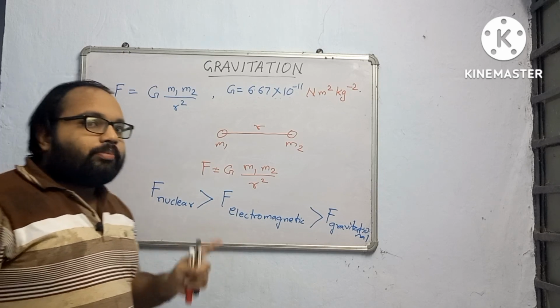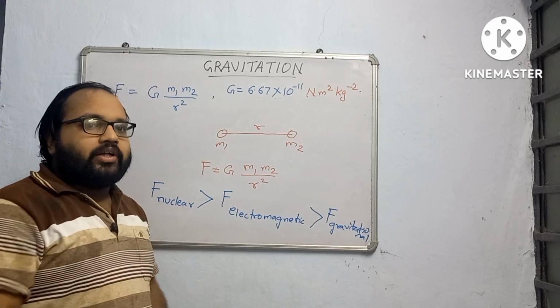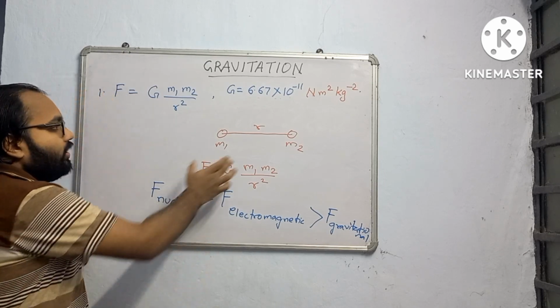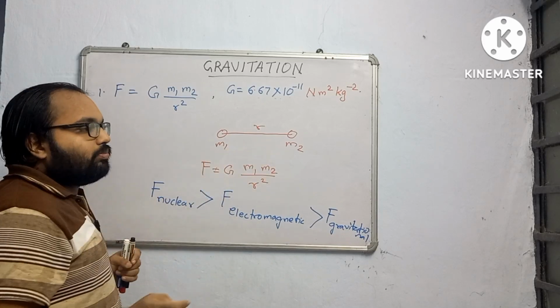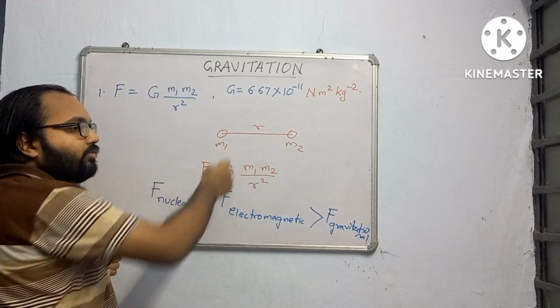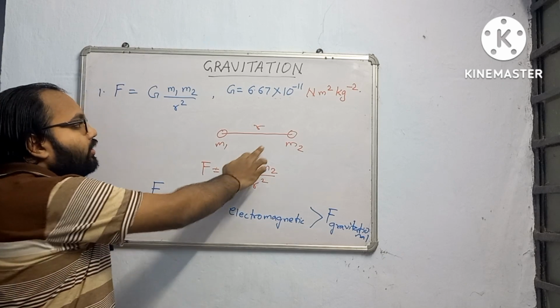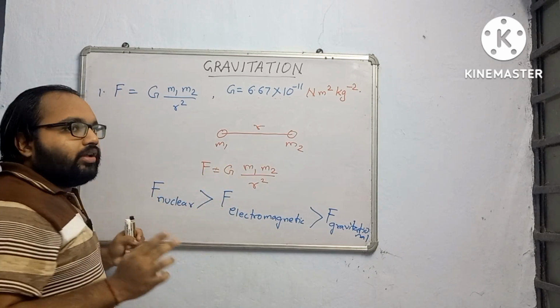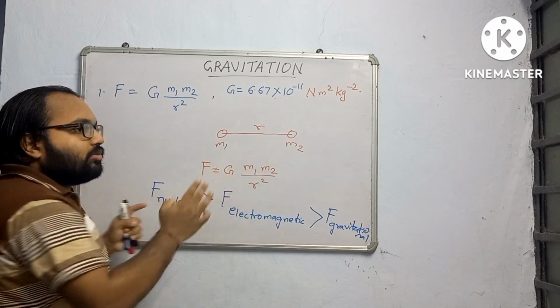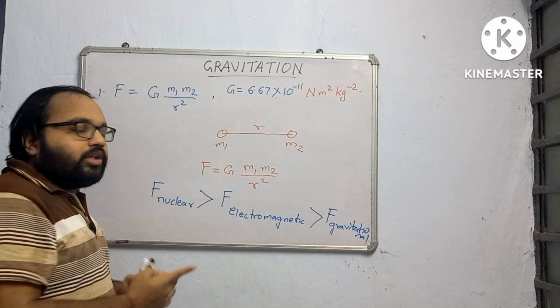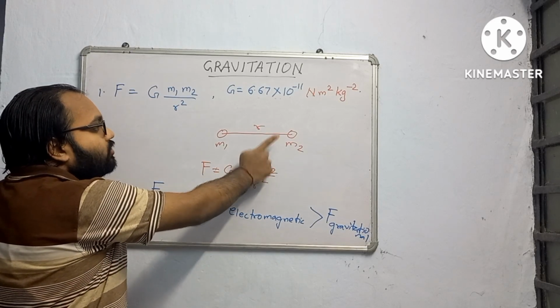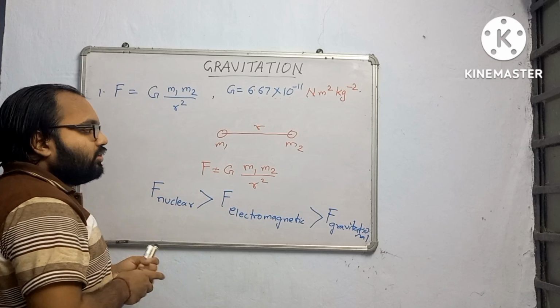And work done by a gravitational force is independent of the path. That means if gravitational force is acting between two masses and against it I do some work, then it does not depend on the path taken. It is a conservative force. Meaning, the work done depends on the initial and final position.